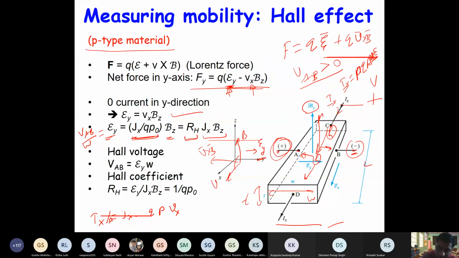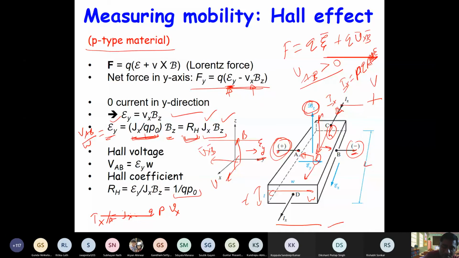So if you have this kind of setup, you can measure current, you can apply a particular magnetic field, and you can measure the voltage VAB. So you know all these terms: Jx you know, Bz you know, Ey you know, right? So from this you can measure RH, a constant, and that will give you the carrier concentration, right?